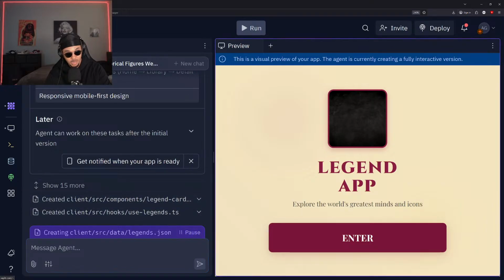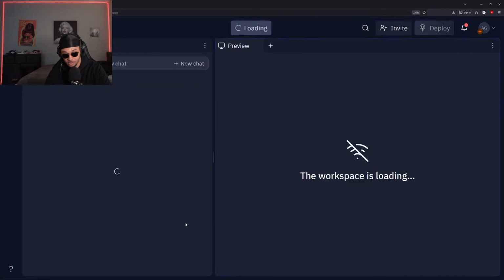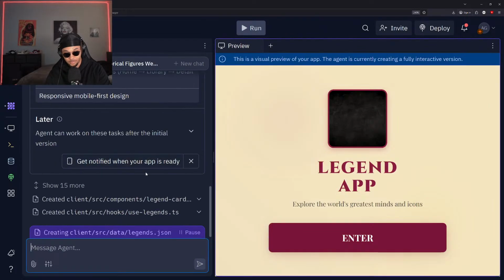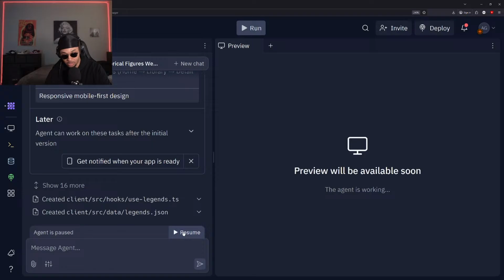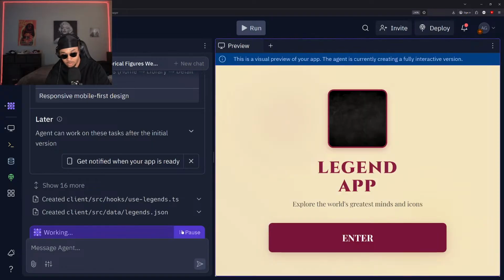I have run into this in the past where I was generating an app and it had a problem loading and was just stuck. But restarting that process from scratch solved everything and made it move a lot faster. Let me see what it does here though. It is reviewing the message. Okay, let's see. Considering options. All right.